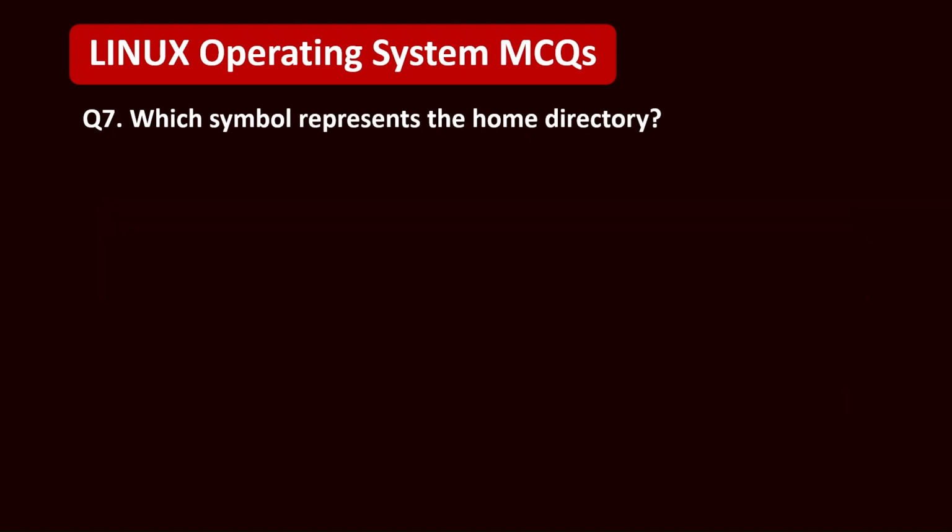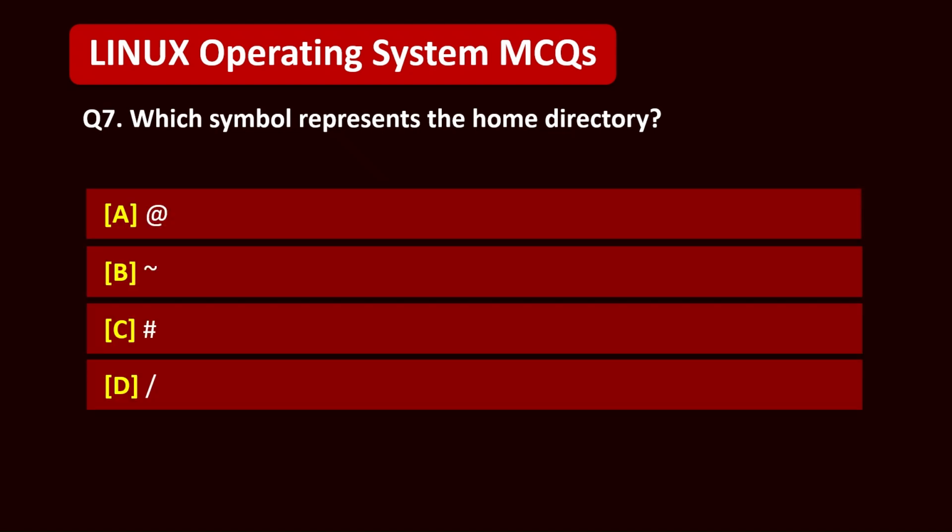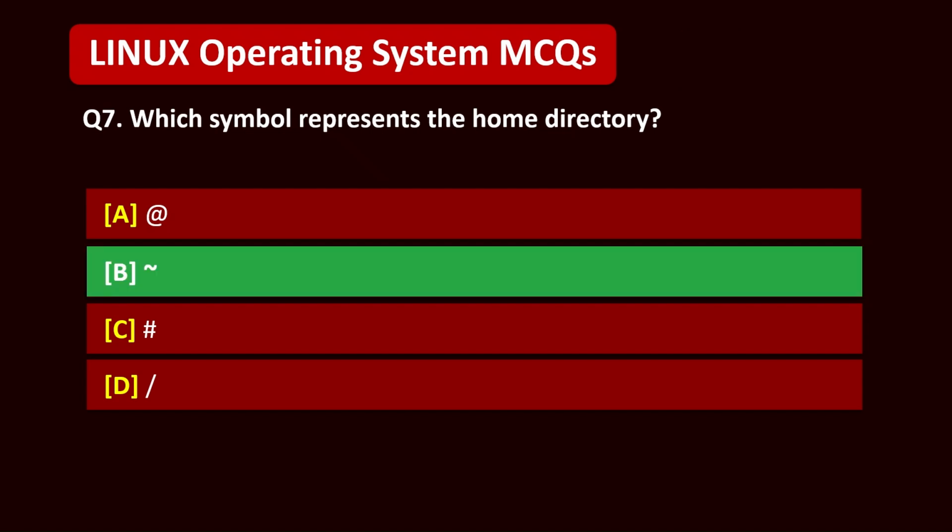Question 7. Which symbol represents the home directory? A. @, B. tilde. C. #, D. /. 5, 4, 3, 2, 1. Correct answer is B. tilde.